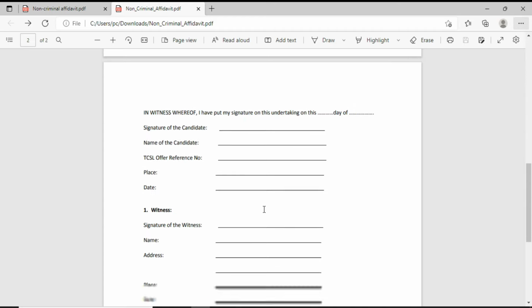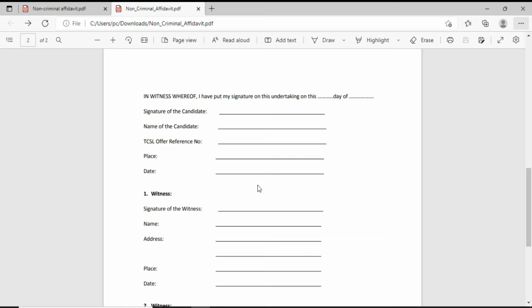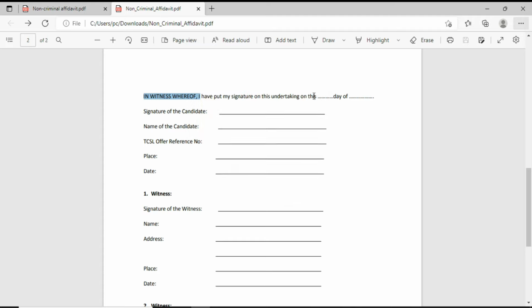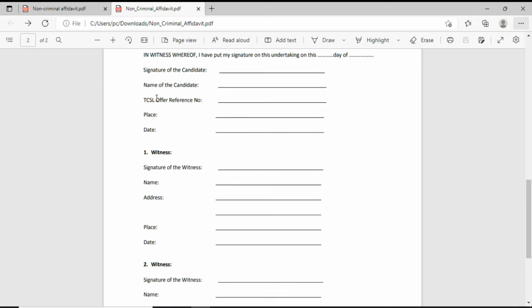After that you will find these two witnesses. So the second step is the witnesses. On the second page, the witness is very important. Wherever I have put myself and signature of this understanding on this day, here you have to write the day on which you are signing this, and the month. Day and month. Signature of the candidate: here your signature should be there, and the name of the candidate, your name should be there.